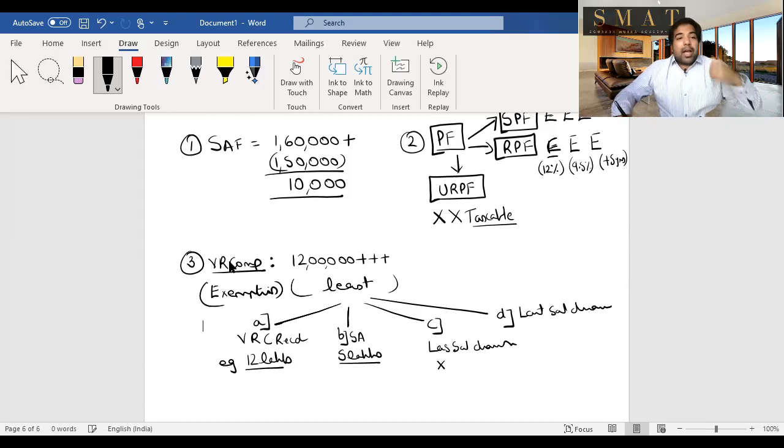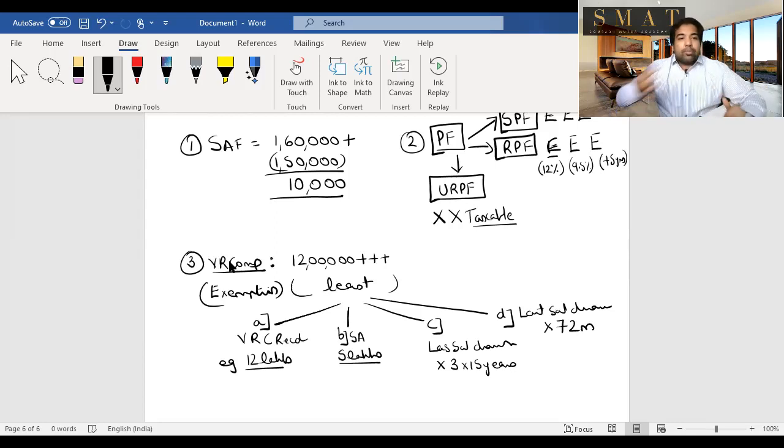Into look back how many years you've completed. Let's say you completed 15 years in the organization. So 3 into 15 years, and nowhere are these 15 years rounded off. If you've completed 15 years and 9 months, it will still be 15 years. So look back how many years you've completed, multiplied by 3, and look ahead how many months are left. Let's say 6 years are left. So 6 years into 12, or 72 months, you'll have to multiply it, and the least of the following amounts will be allowed as an exemption under VRS.